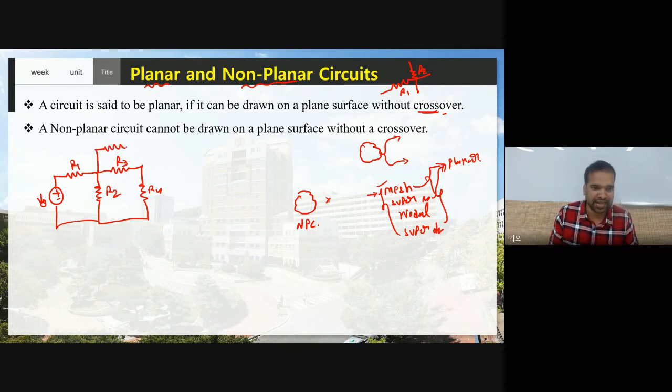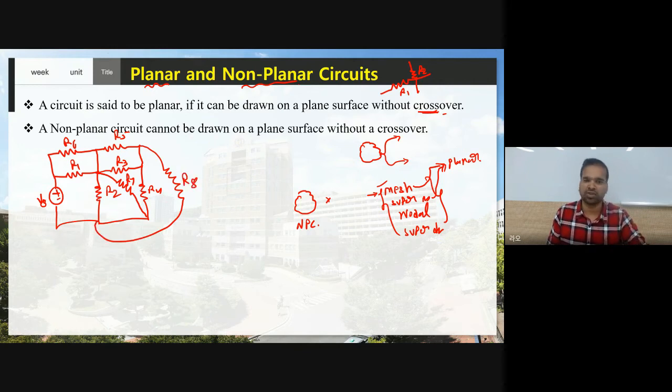Suppose I have added another branch, that is R5. Still it is a planar circuit because no crossover between element to element. Now I am going to add another branch. Still this is a planar circuit. No crossover at all. I'm adding another branch. Still it is a planar circuit. For example, here I'm going to add another branch like this. Suppose this is my R8. Now no crossover at all from element to element. Still the circuit is a planar circuit, and I can apply mesh analysis to find unknown parameters.